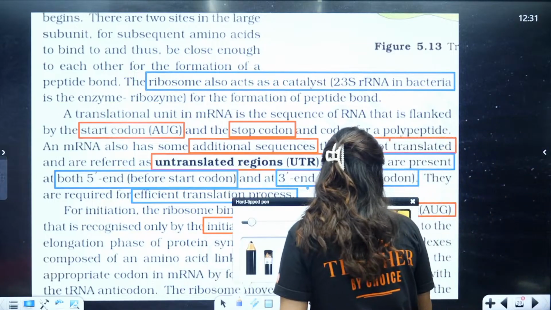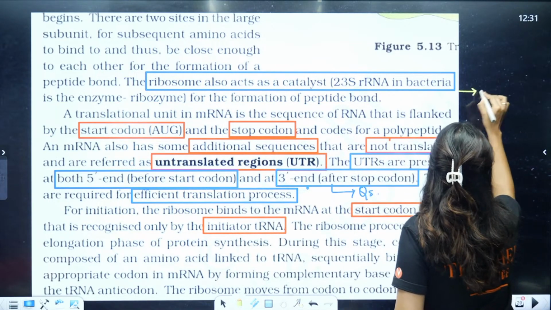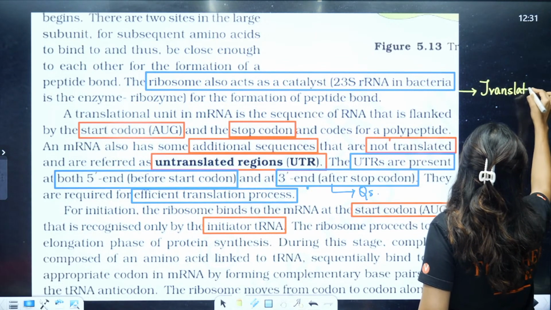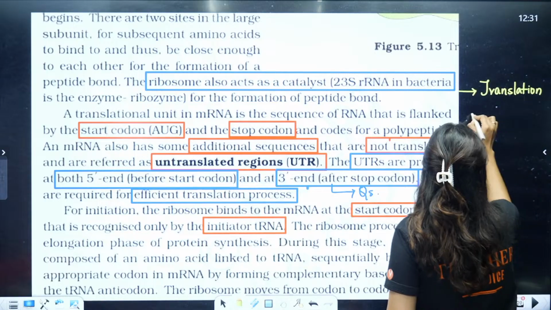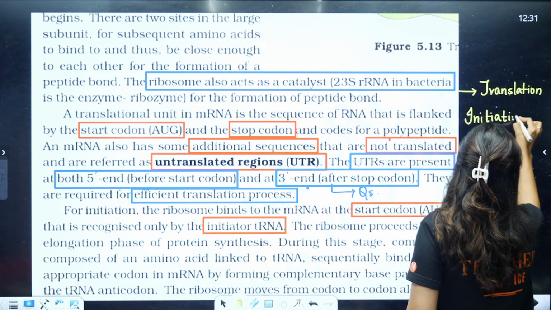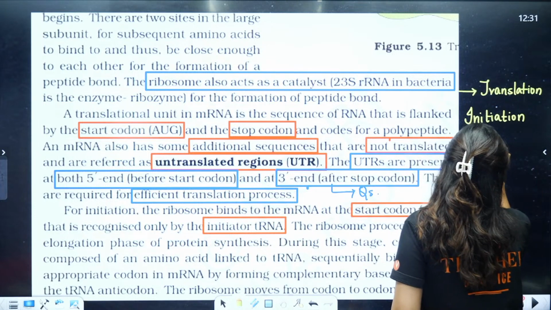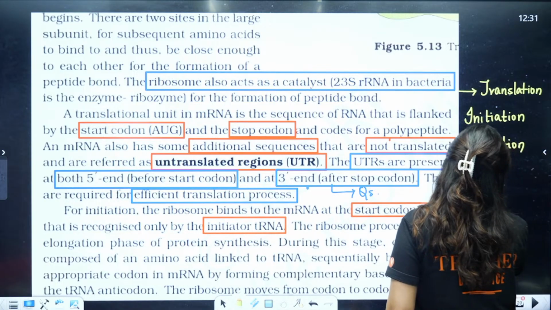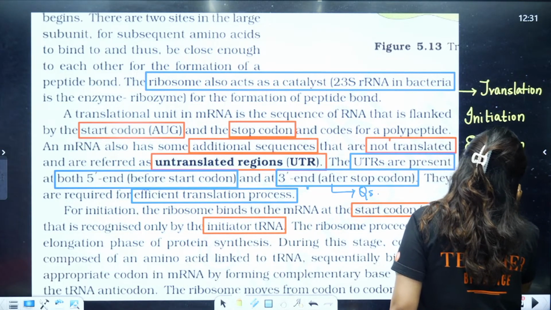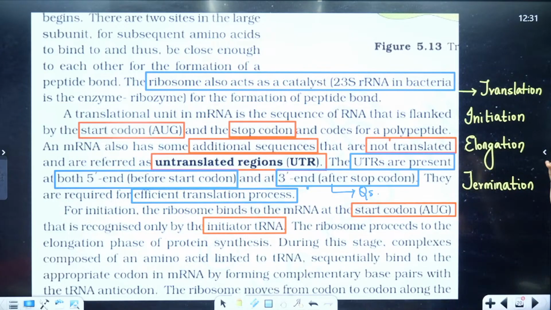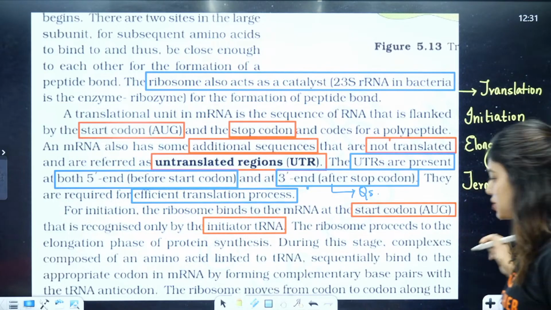So this is what I told you. The translation process also happens in 3 steps. Initiation, where you will have an initiator tRNA, then elongation, where we form the polypeptide chain, and then termination, where you will have your stop codon. So this process all happens.